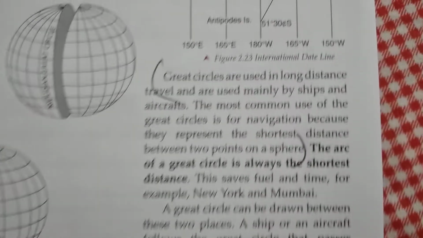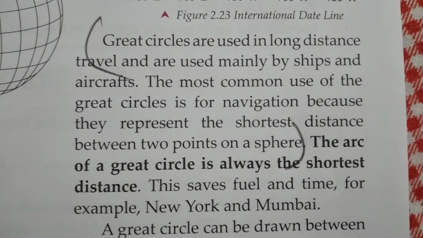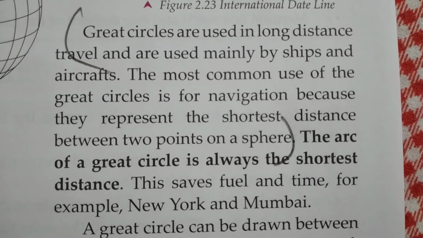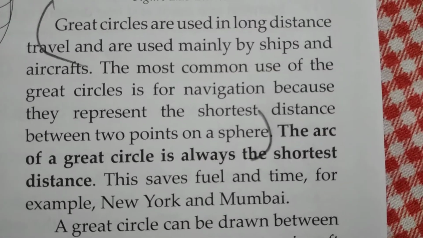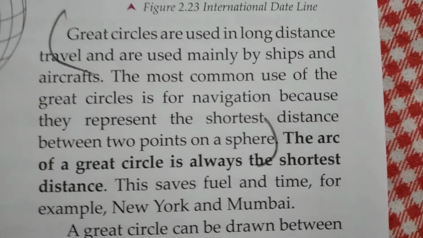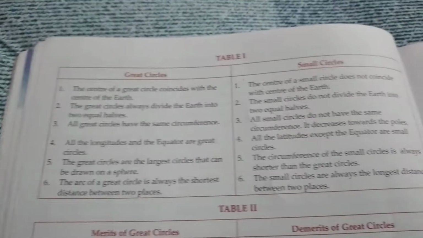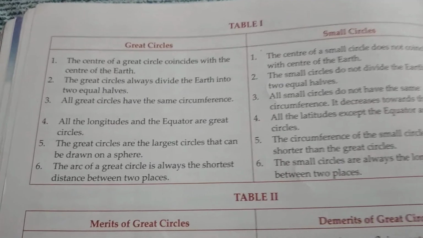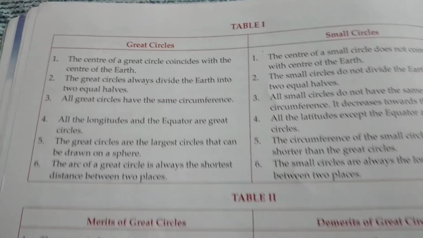So this is the advantage. Great circles are used in long distance travel and are used mainly by ships and aircrafts. The most common use of the great circles is for navigation because they represent the shortest distance between 2 points on a sphere. So this is the advantage of great circle. Now children, I will advise you that you have to learn these two things, that is the difference between great circle, small circle, and the merits and demerits of great circles.